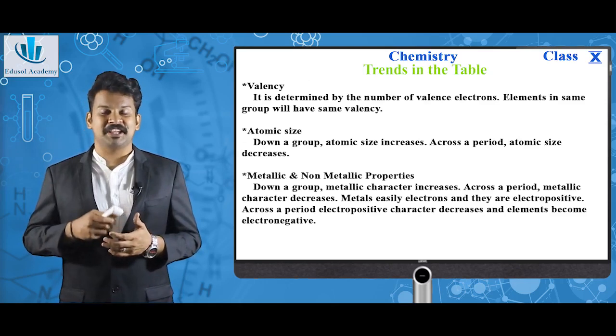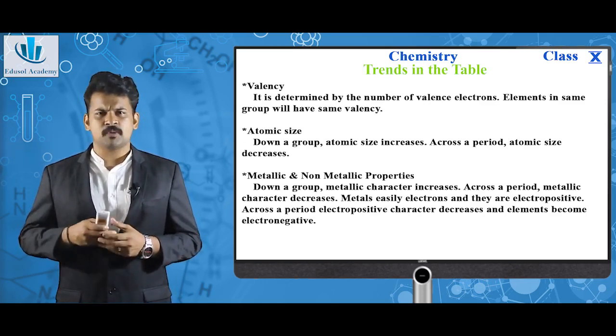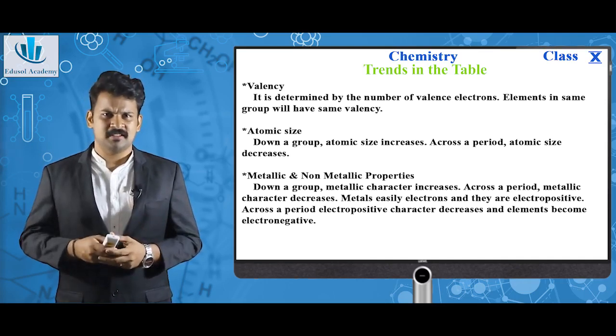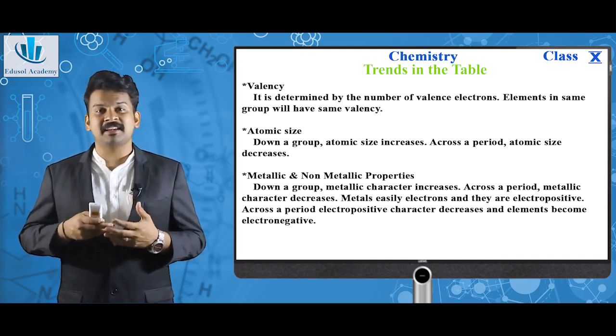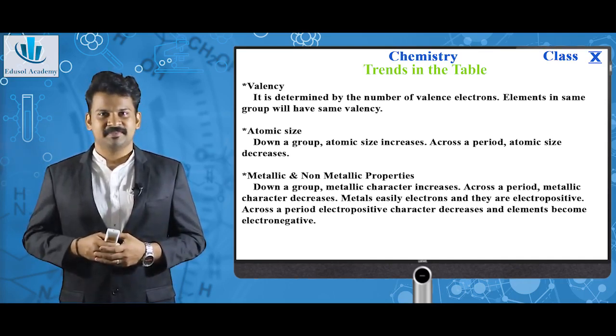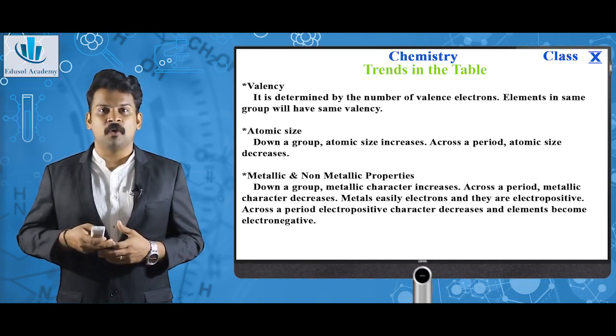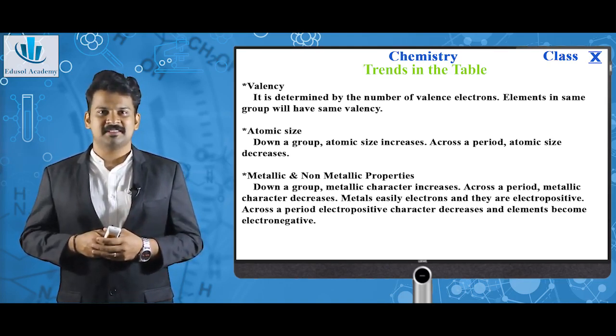Finally, the trends in the periodic table. First one, valency. As you have studied in your previous classes, valency is the combining capacity of an element in forming a compound. Valency can either be gaining of electrons or losing of electrons.